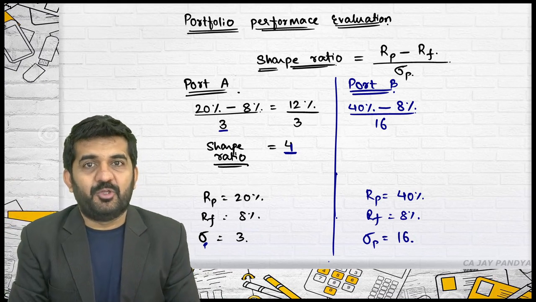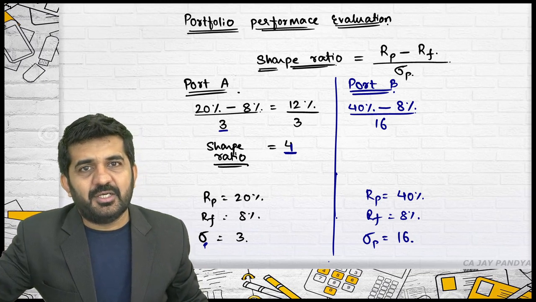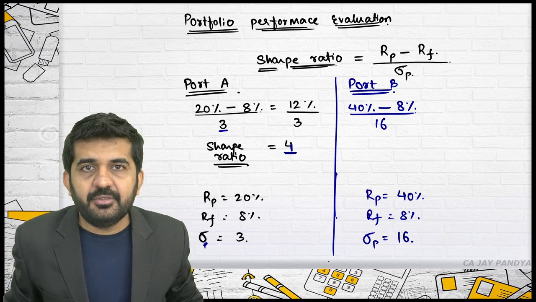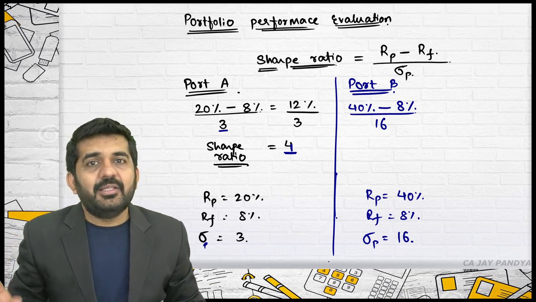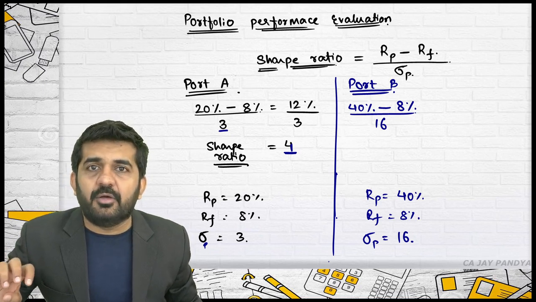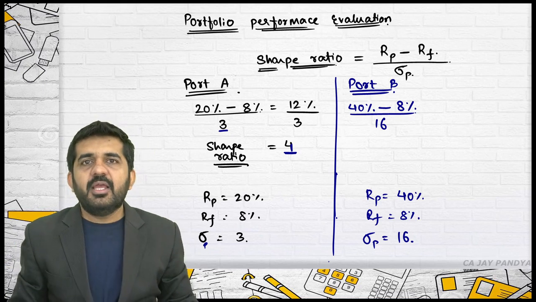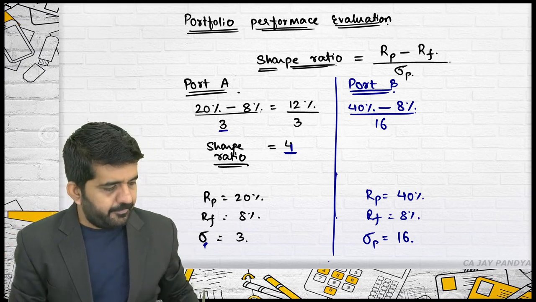Sir, which portfolio is better? Lower the risk, lower the return; higher the risk, higher the return. But still there is an author, Sharpe, who says that the performance of the portfolio can be evaluated by this ratio. How? Let us take standard deviation as a unit.